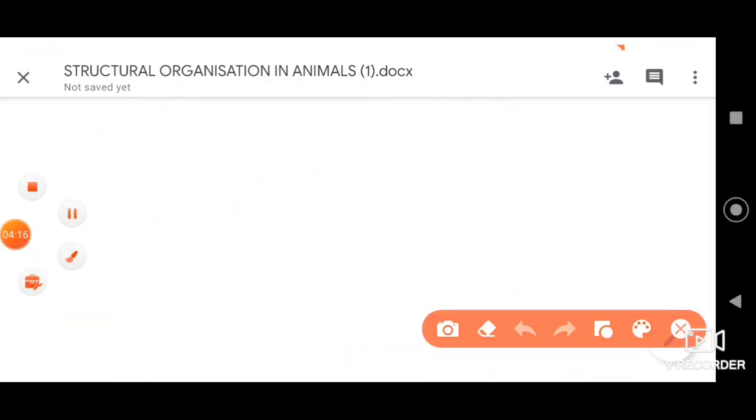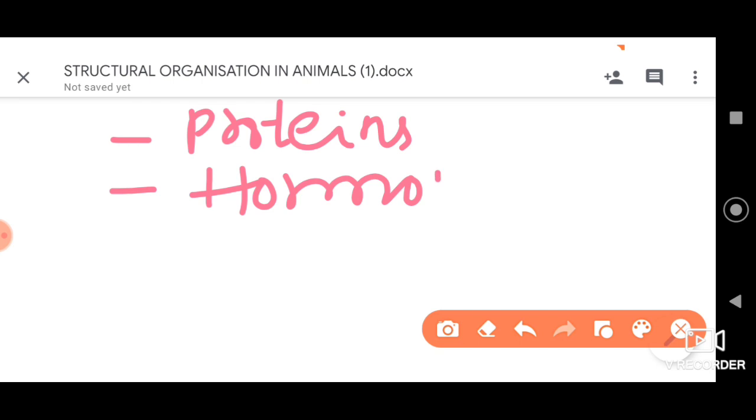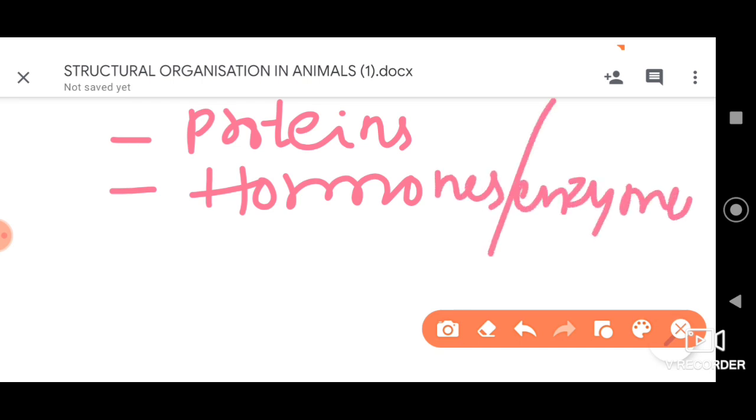Further, plasma protein also acts as a reserve for the body, because it helps in synthesis of many proteins. Plasma proteins help in transportation of many molecules, like hormones and enzymes, with the help of plasma, right, dear students.